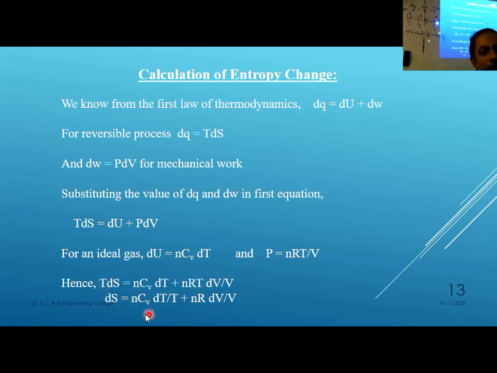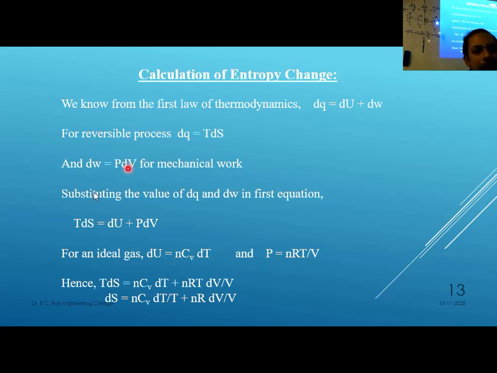So up to this is alright, just check. I have written on the board also, it is there on the PowerPoint also. Same thing, but here I have taken n, there n is not taken. Because n is the number of moles, and entropy is an extensive property, that means a mass dependent property. As entropy is mass dependent, that's why we may take n.